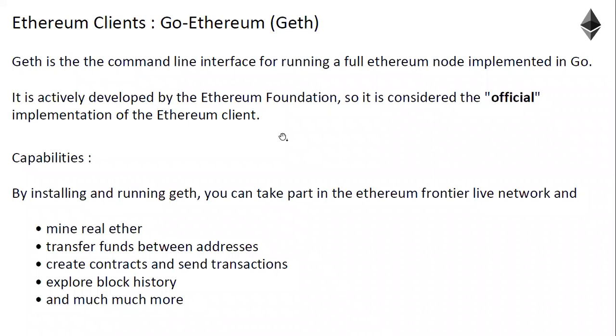Like how we have in Bitcoin a client application to be downloaded to connect to the network, similarly in Ethereum you have Geth, the client application with which you can connect to the mainnet and do all these operations.